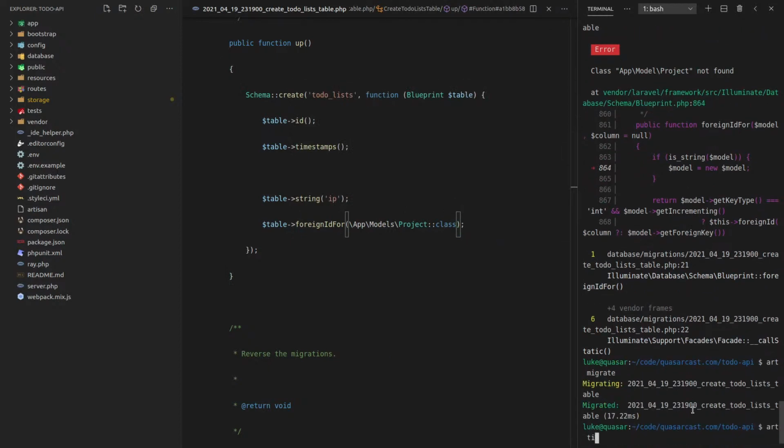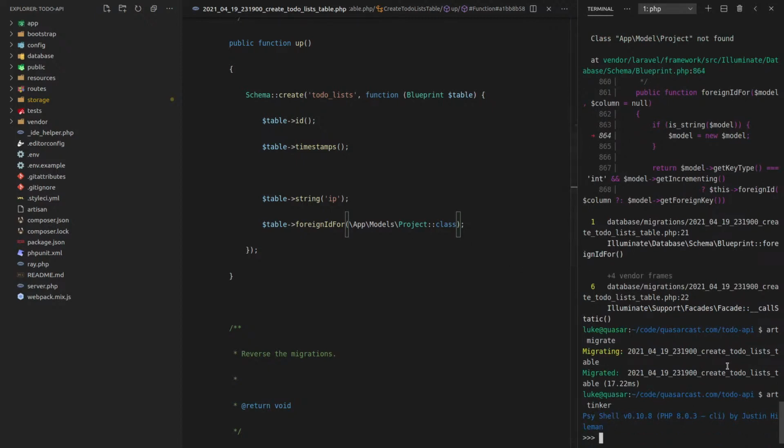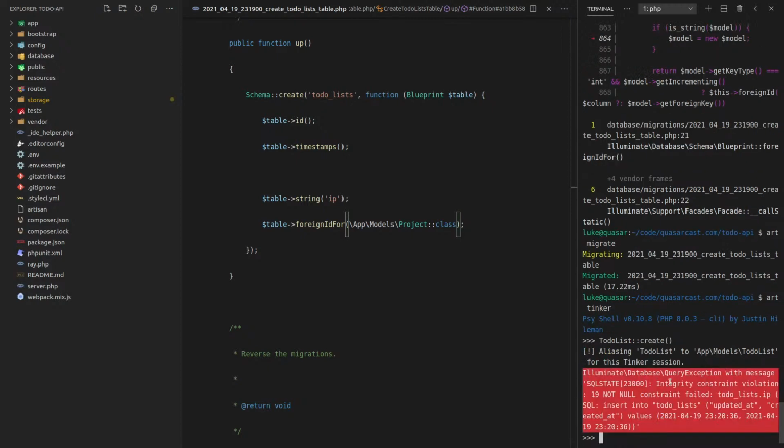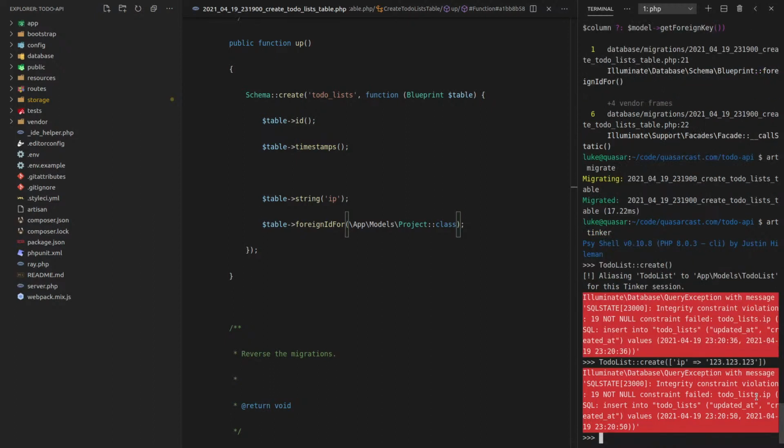Okay, so now let's say art tinker, and I just want to check if that makes it null by default by saying project create. Not project, sorry, list create. But it has to be to-do list create. All right, so okay, we have to have an IP address. That makes sense. I'm happy with that. IP is equal to something random. Okay, so that is currently not nullable. Oh, wait. What's going on here? IP.